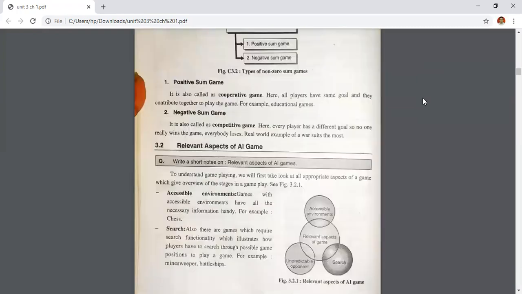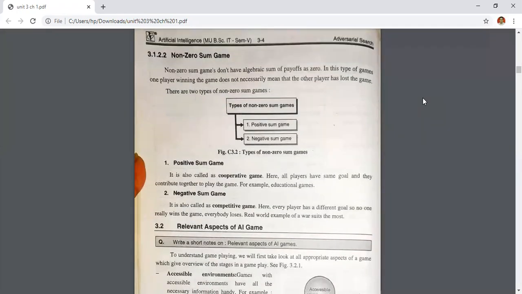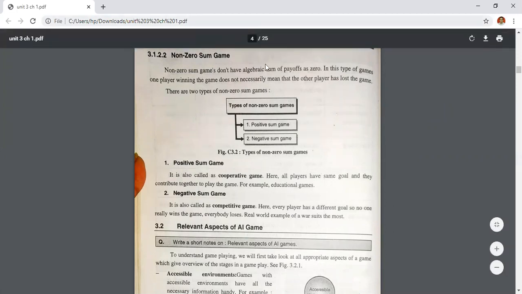But in a non-zero sum game, the sum of payoffs is not zero. That means it is not necessarily true that if one player has won the game, the second player has lost. So there are two types of games: positive sum game and negative sum game.